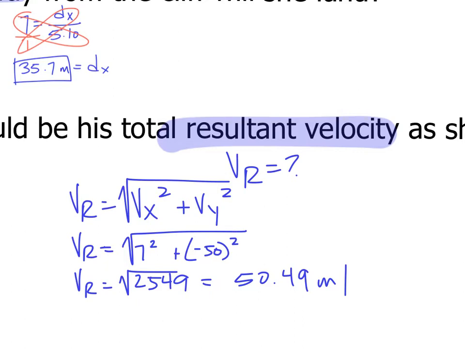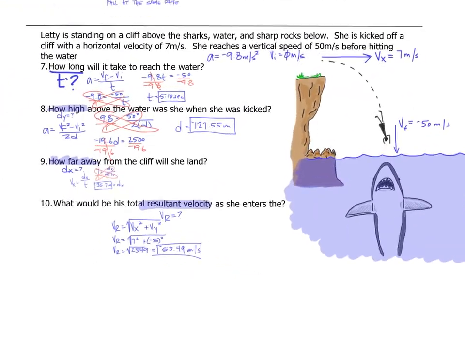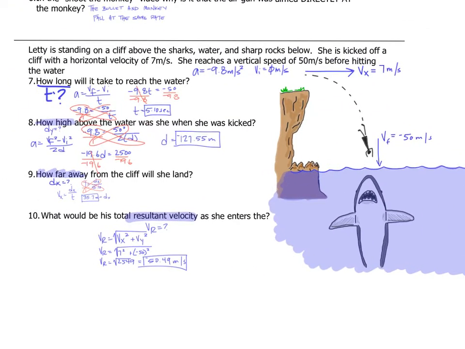Now it's in a downward direction, which means my velocity needs a negative. So negative 50.49 meters per second. Okay, so that's the front page. Front page is done. Next page.